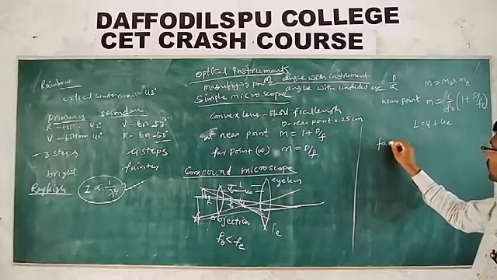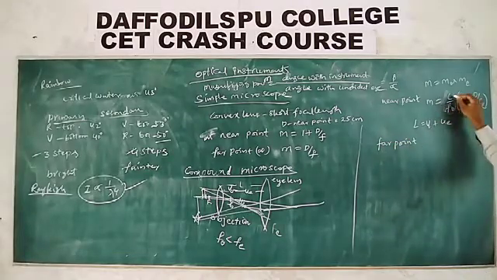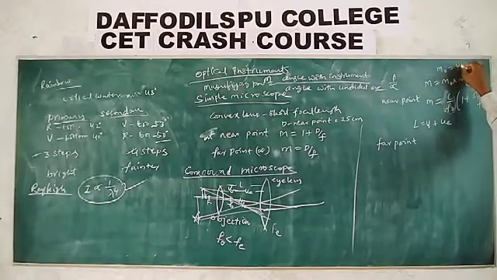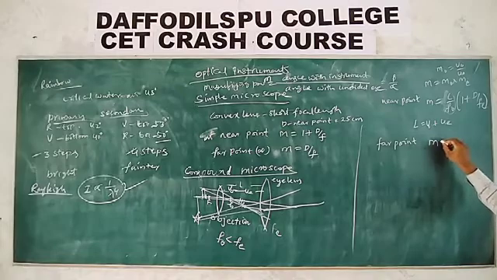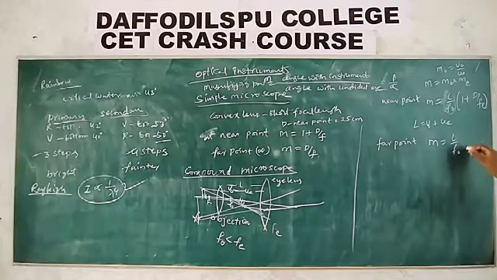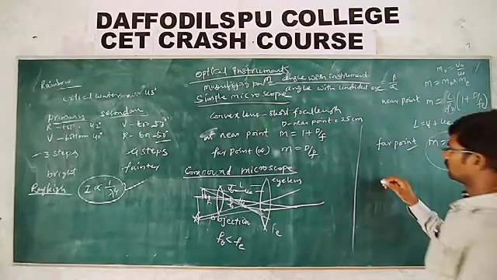Whereas for the far point, you can write m0 = v0/u0. Is it okay? For the far point, m = L/f0 × d/fe is the magnification for a compound microscope to get the image at the far point or at infinity.